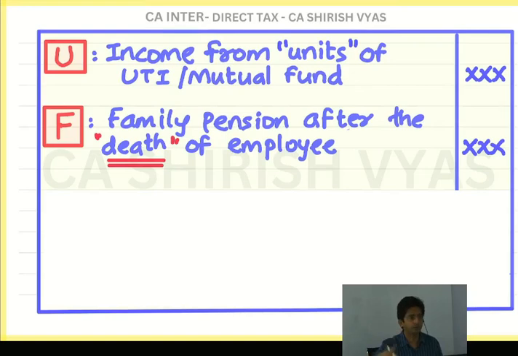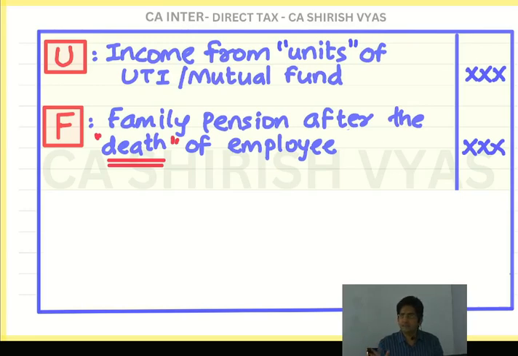A for award. You know, award. Many times you get award. And if the award is received from government, exempt. And if you get award from some private places, then it will be taxable. You know why? Because when government gives you award, definitely you have done something great.